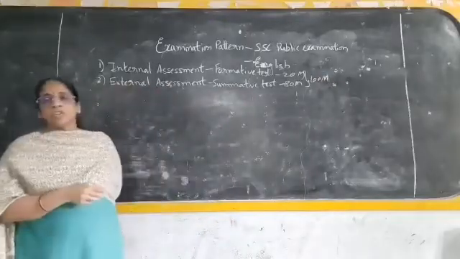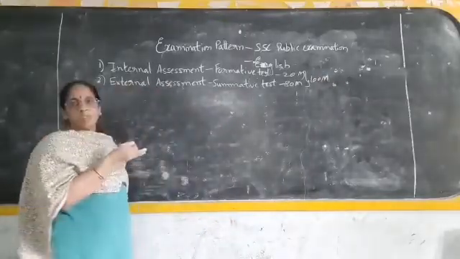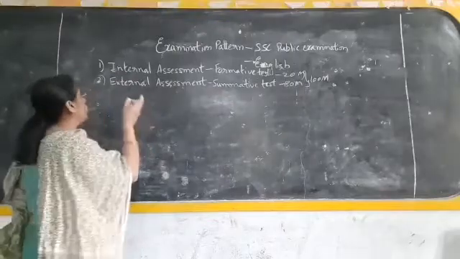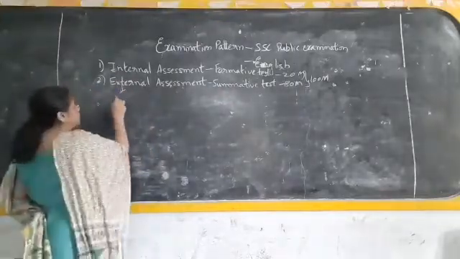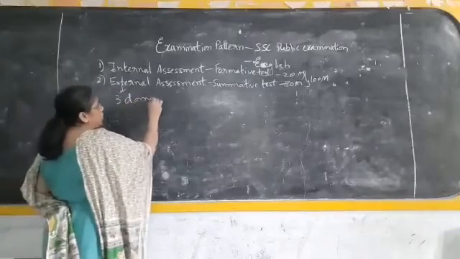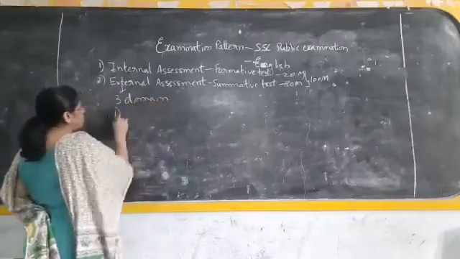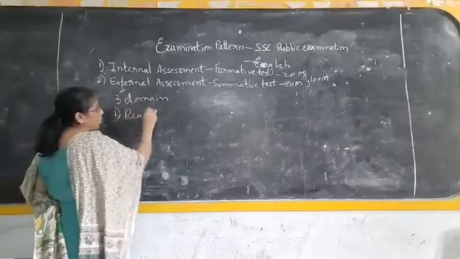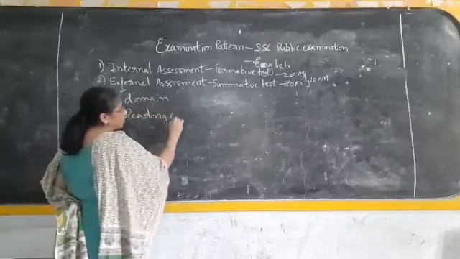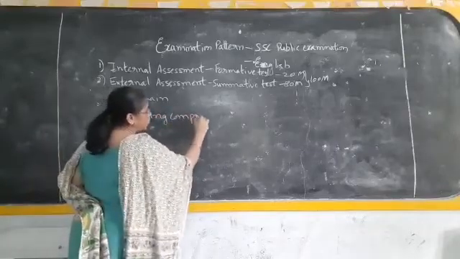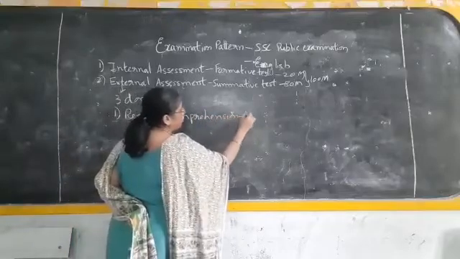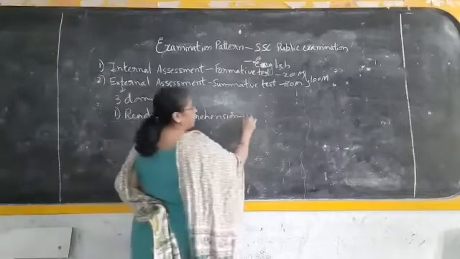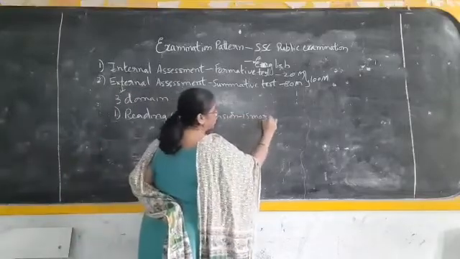Today we are going to discuss only the parts of the examination question paper which are included in your external examination. There are three domains in this which are covered while testing you. The first one is your reading comprehension. Reading comprehension is for 15 marks, in which, based on paper 1 or paper 2, you will be given 2 to 3 paragraphs. That will totally come to 15 marks.